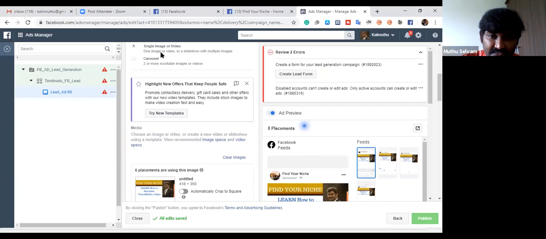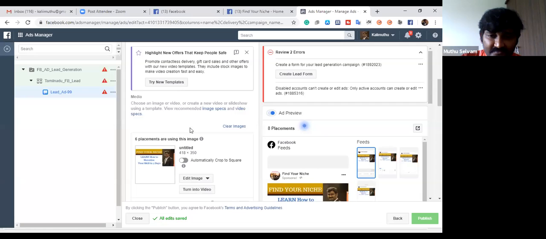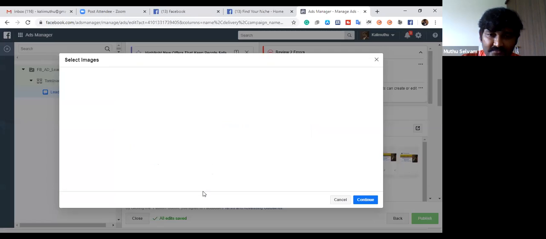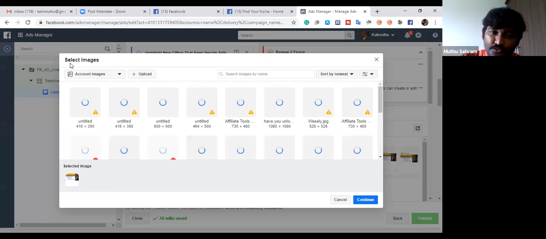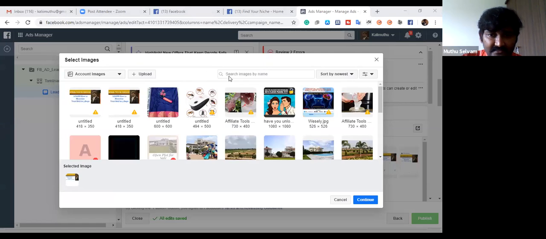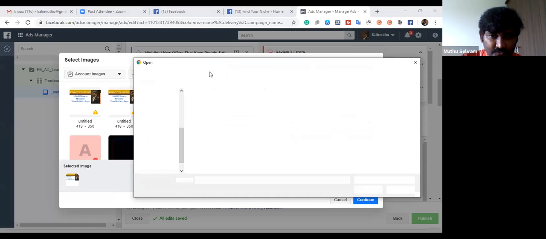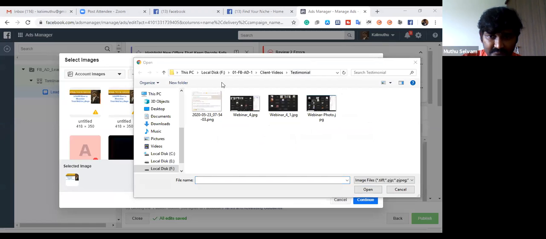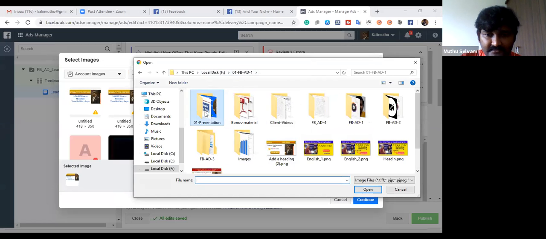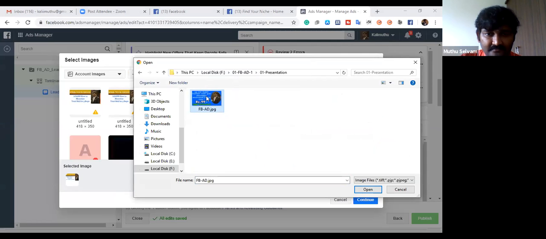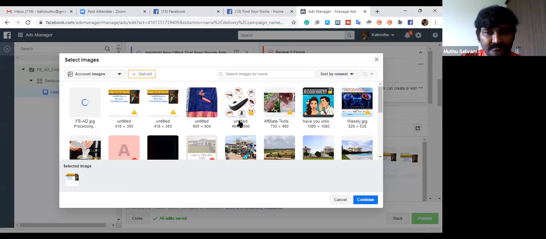Click single image or video. That's it. Then come down to the bottom and click change image. Either you could put a video or an image. In case you want to put a video also, you could do that. I have already uploaded so many things. In case I want to upload, you click this open button.